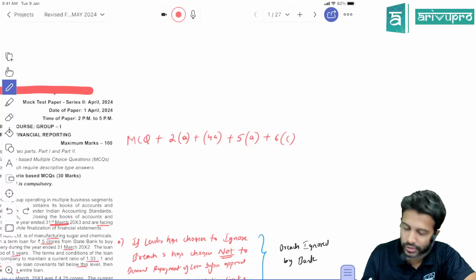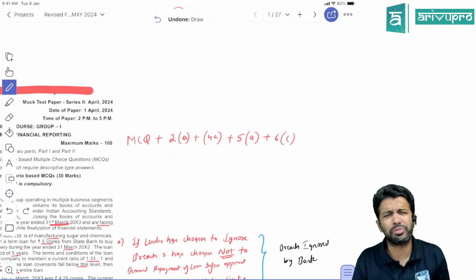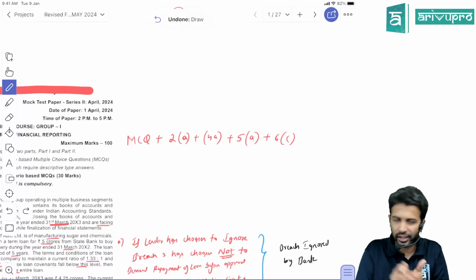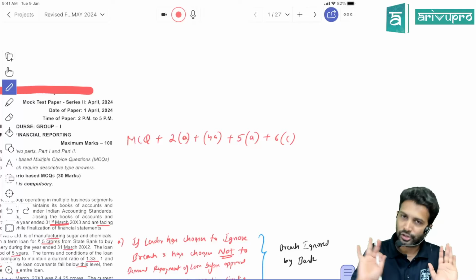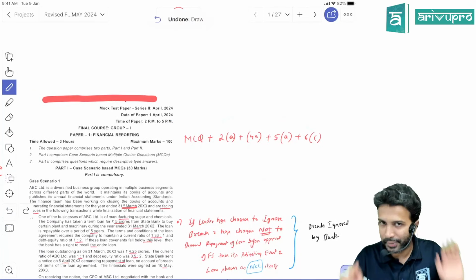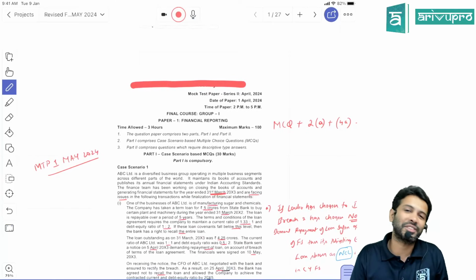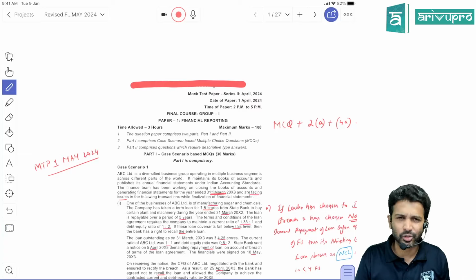We'll get to learn a few things from these 4 questions, and some MCQs have been added. I don't think the MCQs are anything new. It's pretty much using the same old concept. They built some MCQs, so that's all. So overall, MTP Series 1 of May 2024 should be done according to us. Rest everything is class repetitive questions.